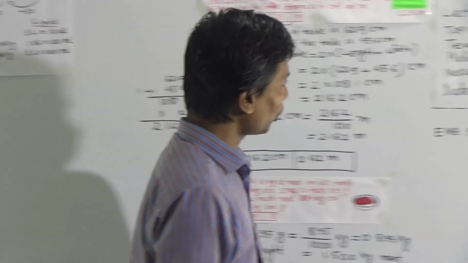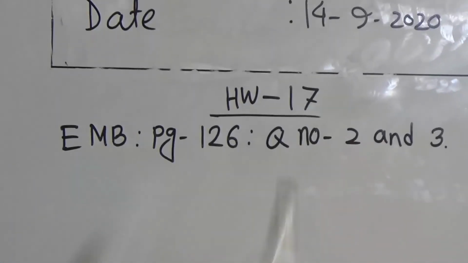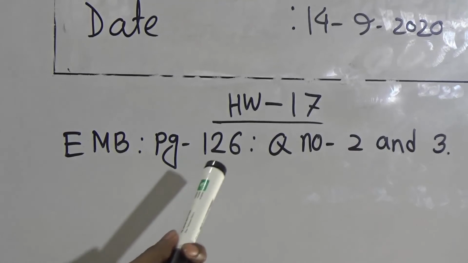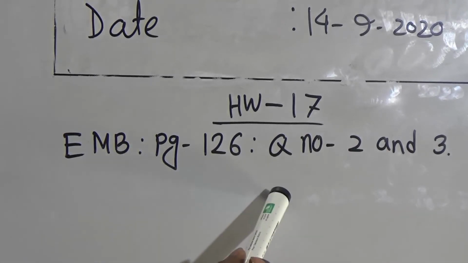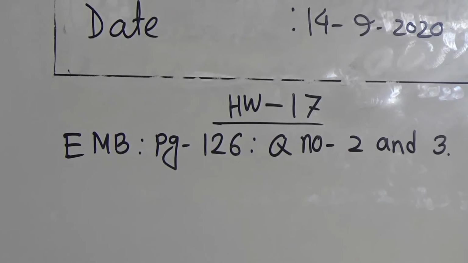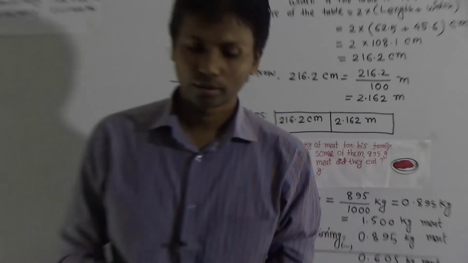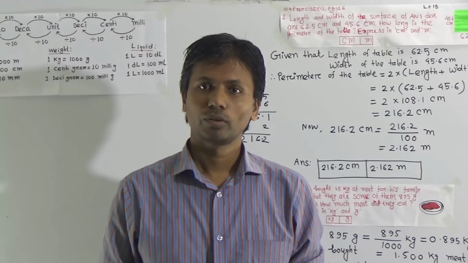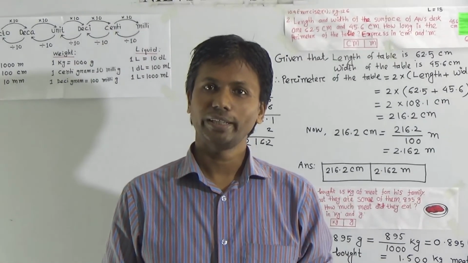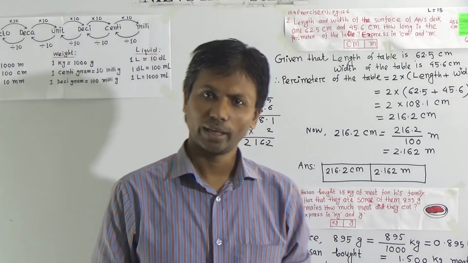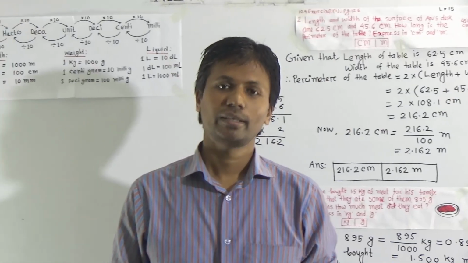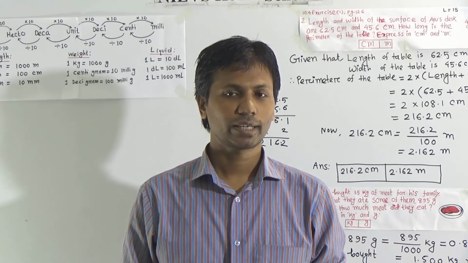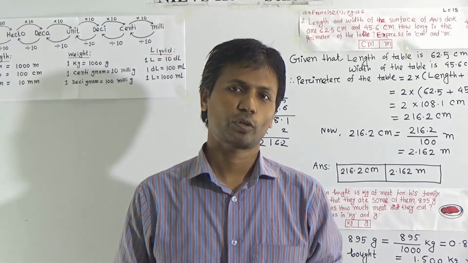Now I want to talk with you about our SW. You see our SW number 17. MB page 126, question number 2 and 3. That means which is done today. Dear student, you have to submit your SW on every Sunday within 8 a.m. to 4 p.m. and you collect these SW copies on next Sunday. Guardians or anyone else can collect or submit these SW copies.